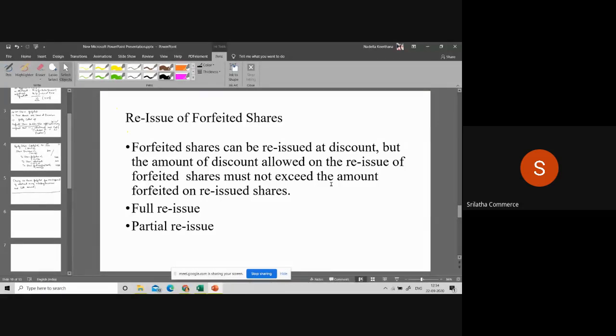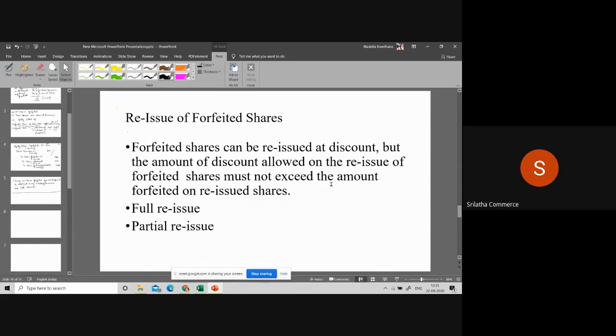Is it clear? Now we forfeited the shares and we had taken back the shares from the default shareholder. Now, as the company is having the forfeited shares, these shares can be reissued to any other person, to the outsider. But usually when you are reissuing the forfeited shares, you reissue at a discounted rate. What do you mean by discounted rate?